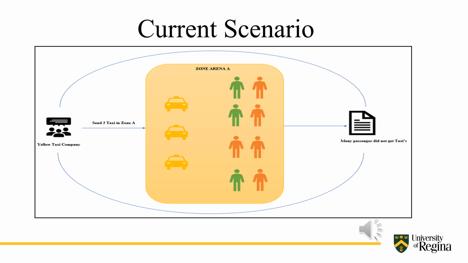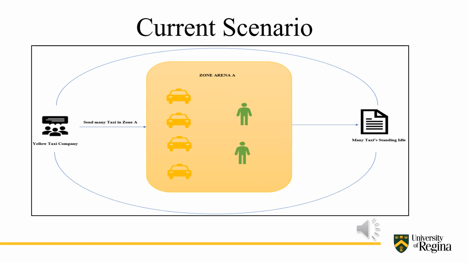Looking at the current scenario, the yellow taxi company sends a particular number of taxis to Zone A, but in Zone A, the demand of the passengers is more and the number of taxis is less. As a result, many passengers did not get the yellow taxi. There could be another scenario where the yellow taxi company sends more taxis to Zone A and the demand is less. So many taxis will be standing idle as a result of that.